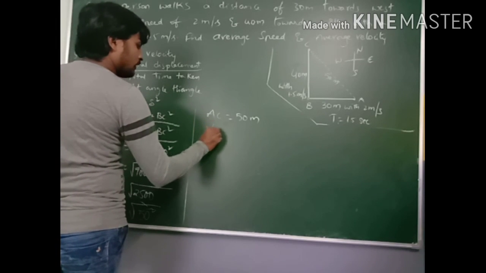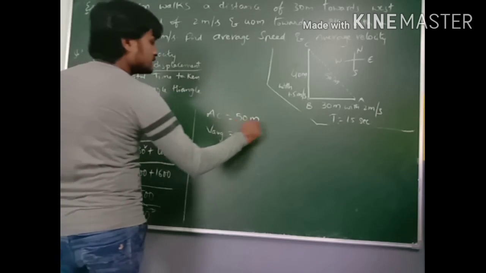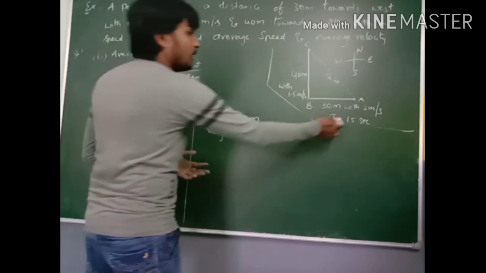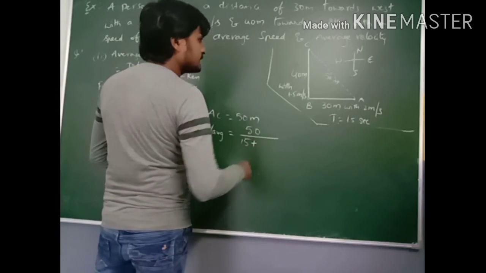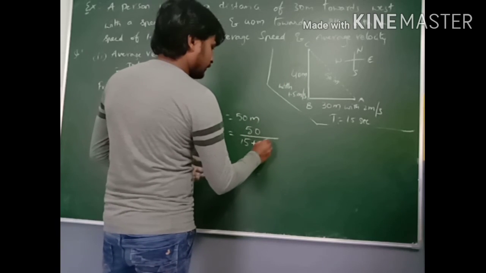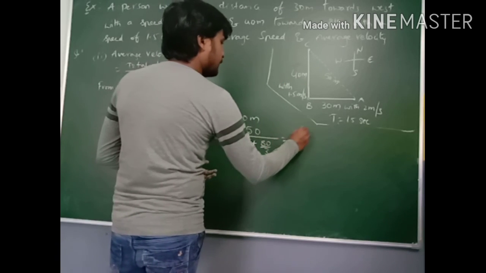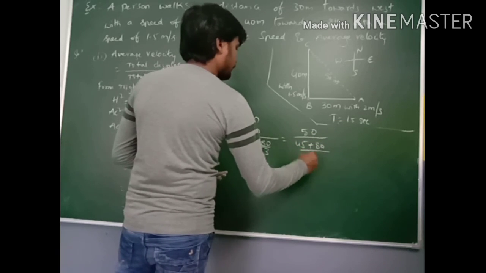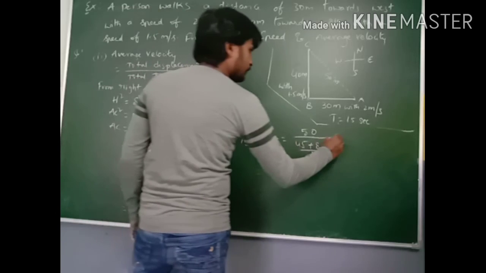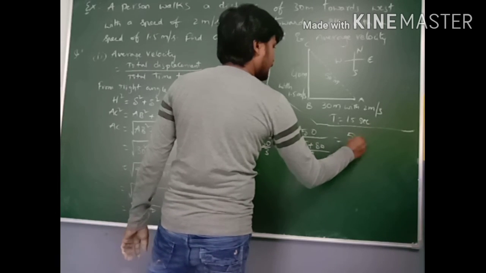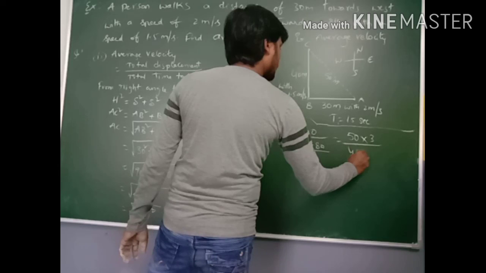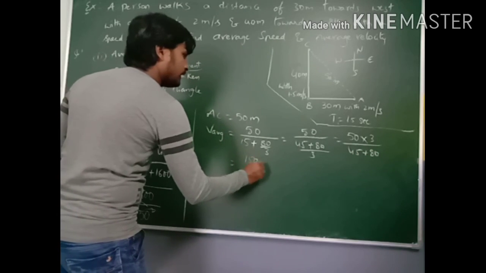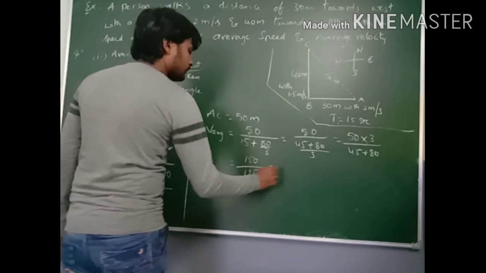So average velocity is equal to total displacement, 50 meters, by total time taken. Here previously we got total time taken as 15 plus 80 by 3. So 50 by 45 plus 80 by 3. So that is equal to 50 into 3 by 45 plus 80. That is equal to 150 by 125.